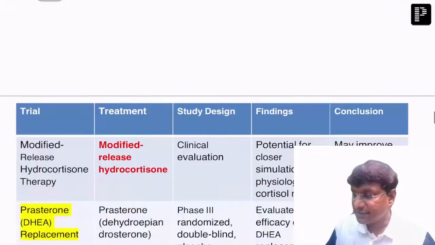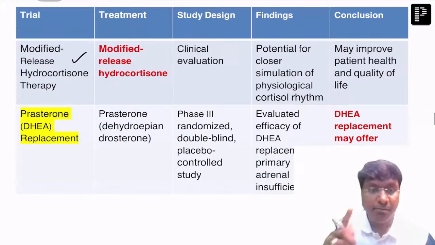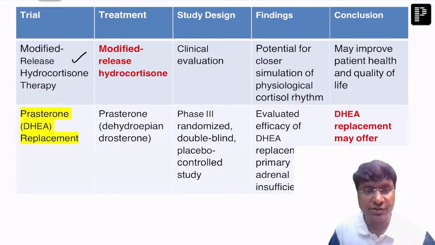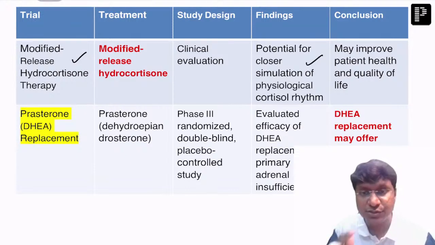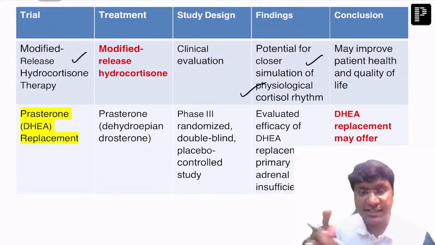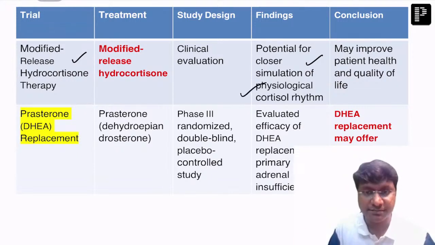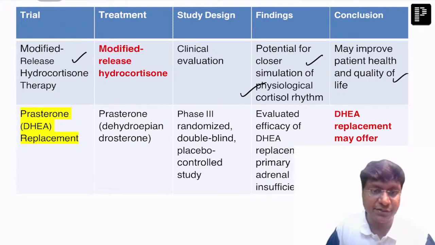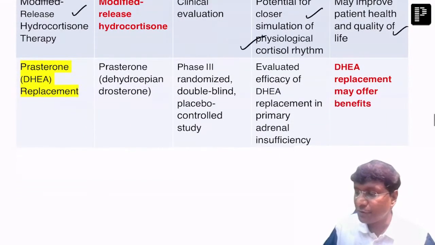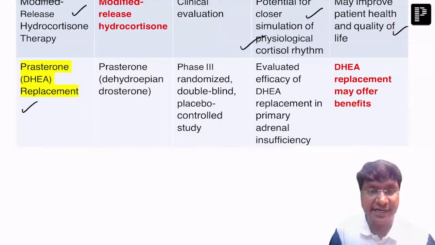Next, the other important trial is modified release hydrocortisone therapy. This also closely mimics the physiological cortisol rhythm, and has been found to improve the health and quality of life of the individual. Another important replacement is dihydroxyepiandrosterone acetate replacement.